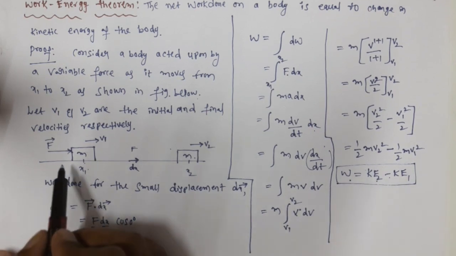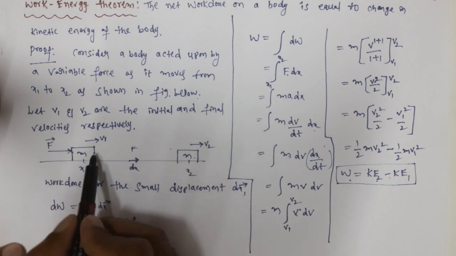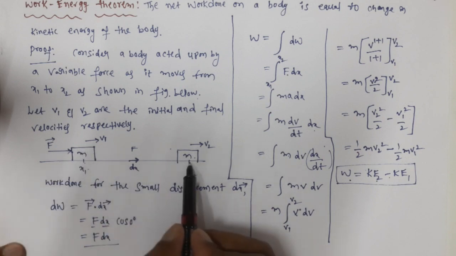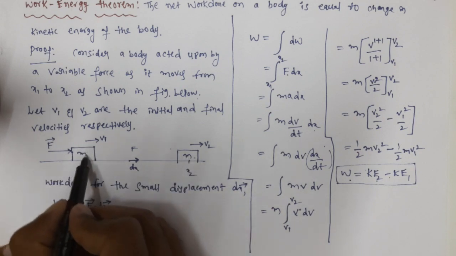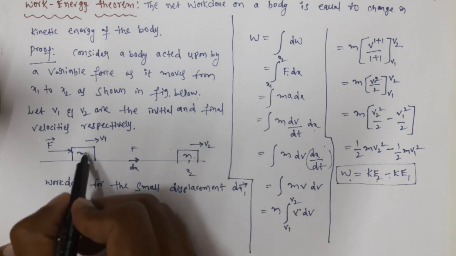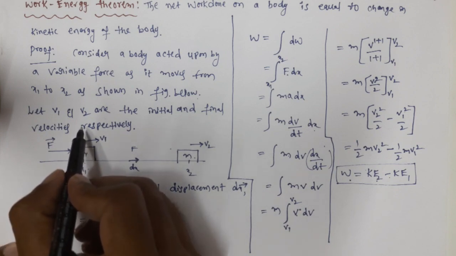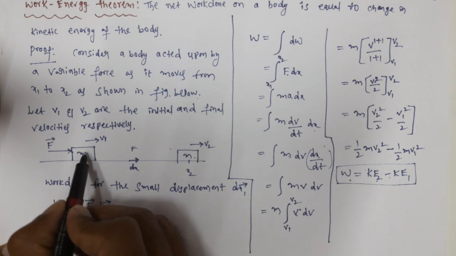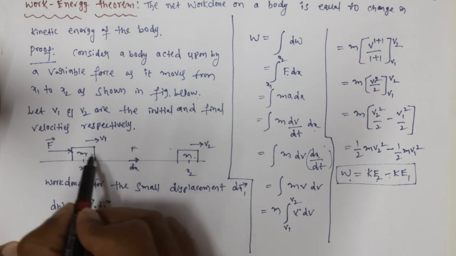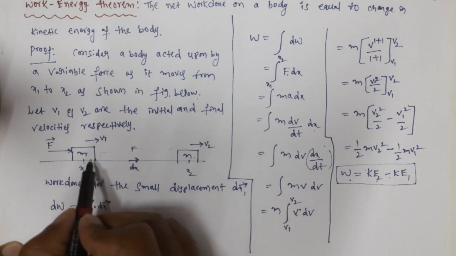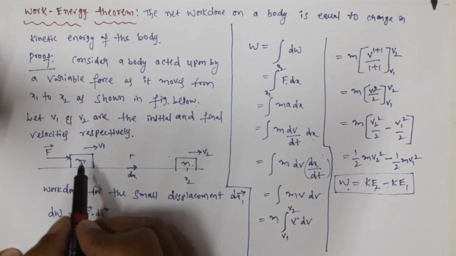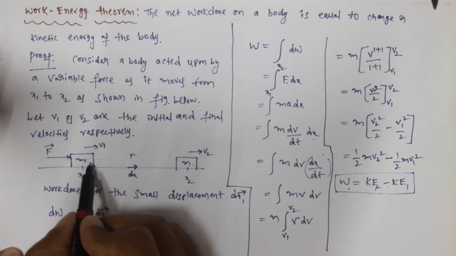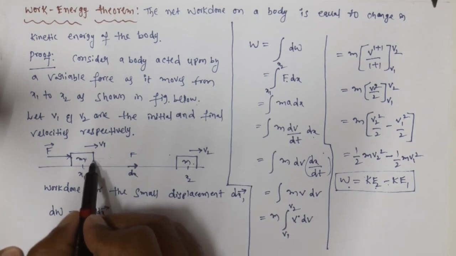And see guys, here we are assuming that only one force is acting on this body, but whenever a body moves on a horizontal surface, there will be two more forces. One is the gravitational force, which acts in the downward direction, and the normal force, which acts upward. But the work done by gravity and by the normal force are both zero, because the gravitational force acts downward, but the displacement is along the x-axis. So the angle between the gravitational force and the displacement is 90 degrees. According to the scalar product, F x cos theta, so the work done by gravity is 0.